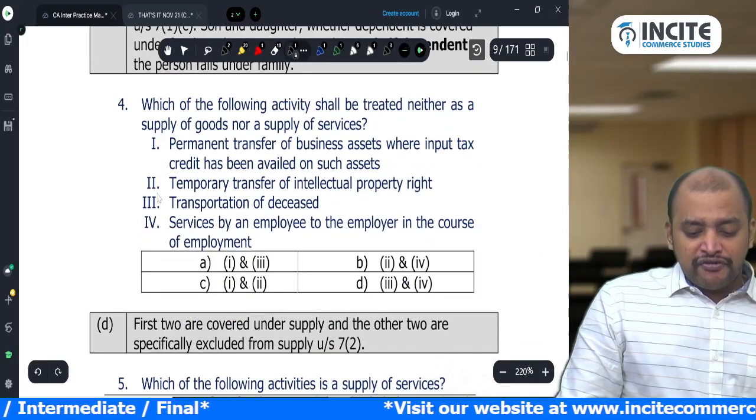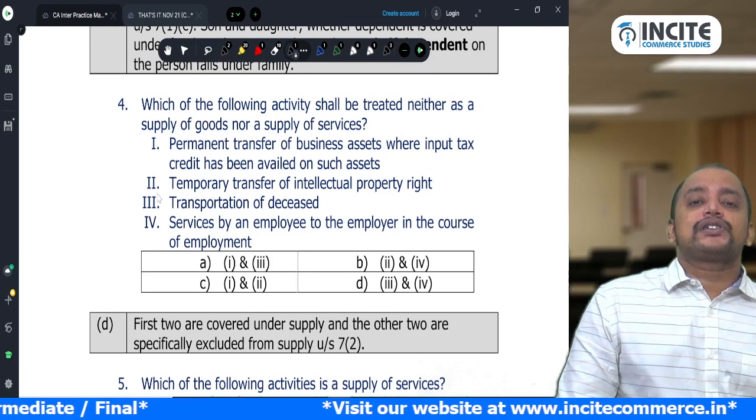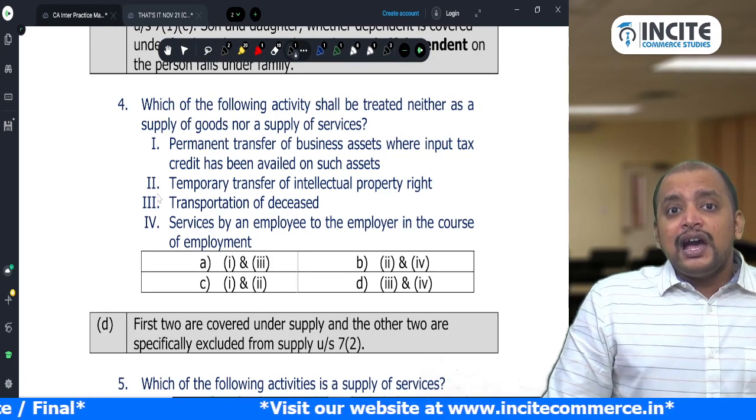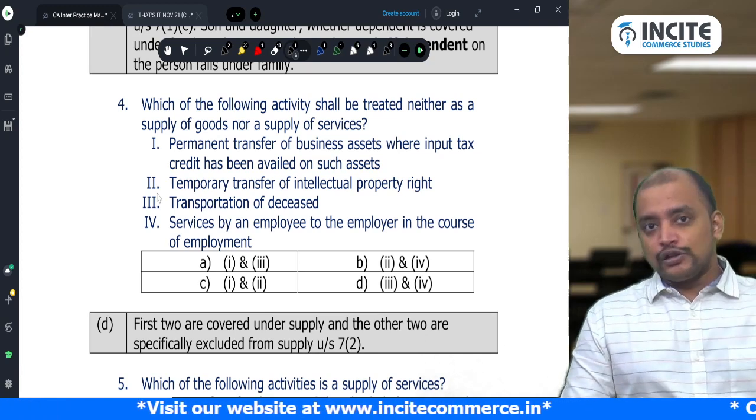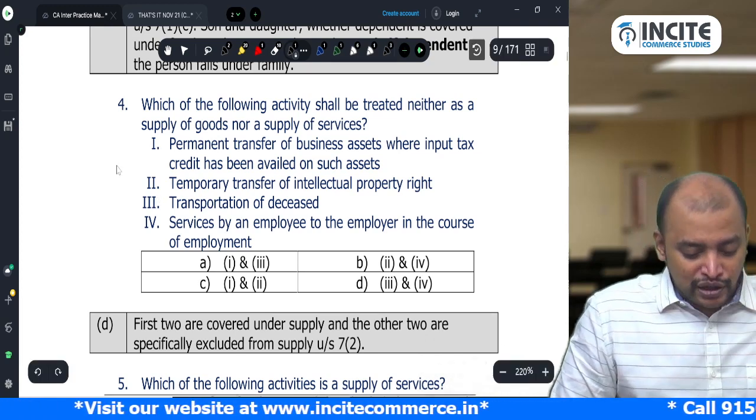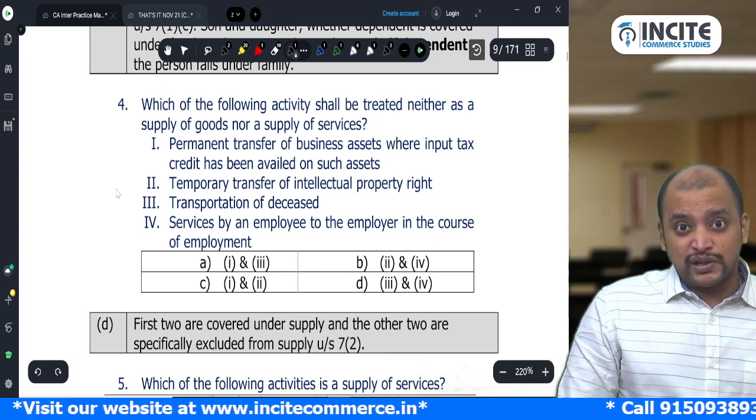Then, which of the following activities? See, these MCQs are from the ICAI MCQ booklet, and these MCQs were even asked in recent MTPs also. So be careful with respect to this. Please revise it once and go.